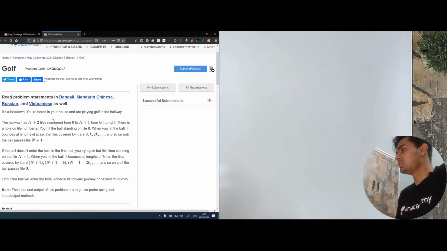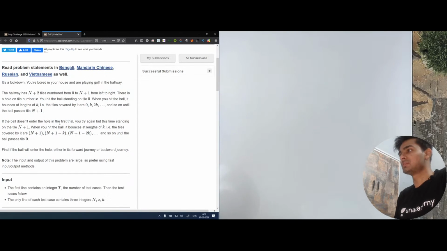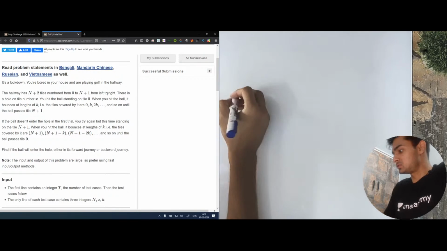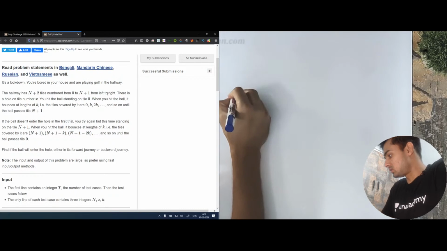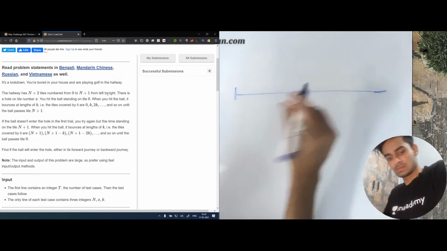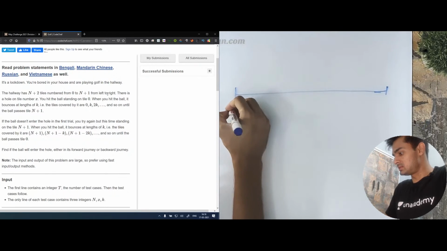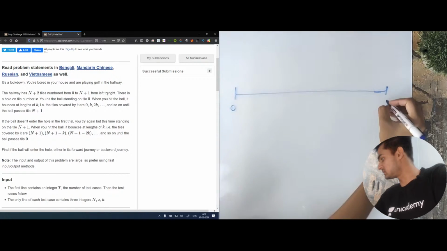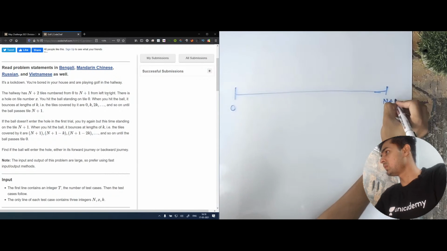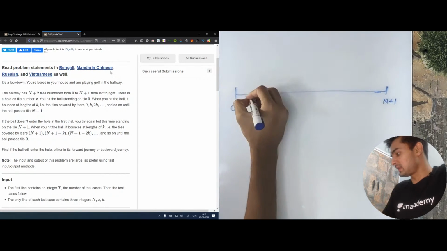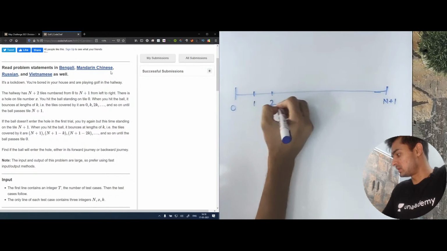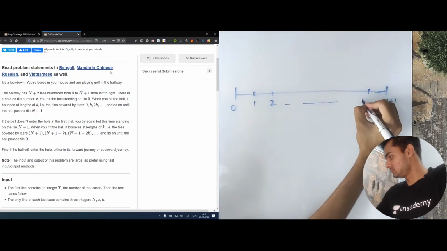It's a lockdown. You're bored in your house and are playing golf in the hallway. The hallway has n plus 2 tiles numbered from 0 to n plus 1 from left to right. So basically, we had a hallway. This is 0, I believe, and this is n plus 1. These are all the tiles. This is 1, this is 2, and so on, and this is n.